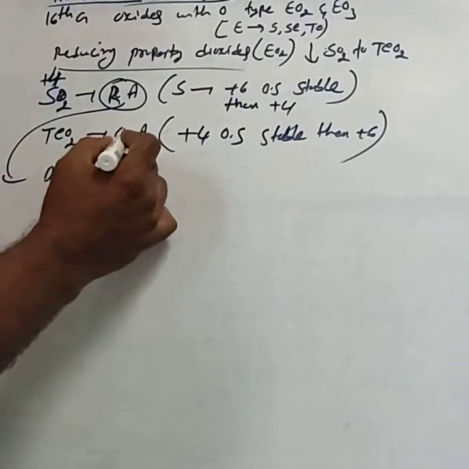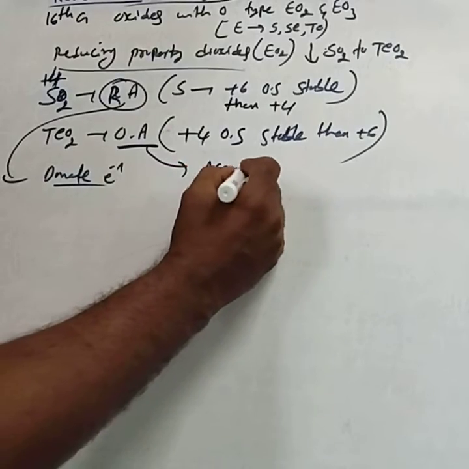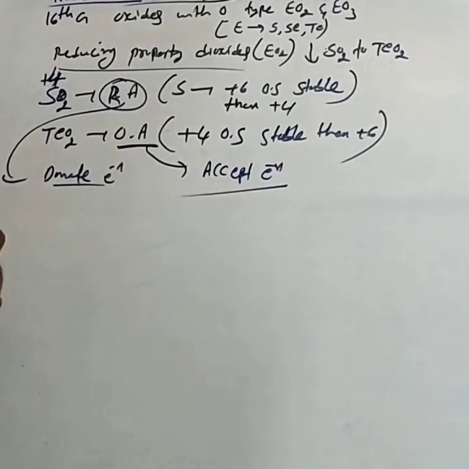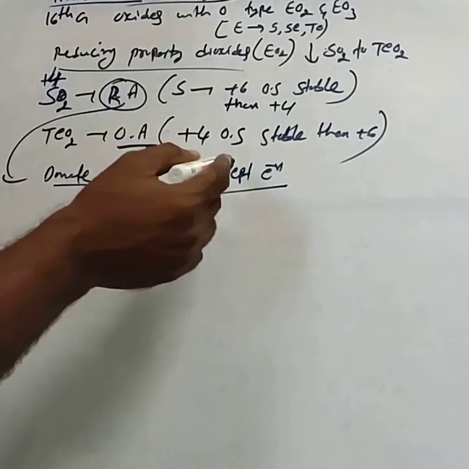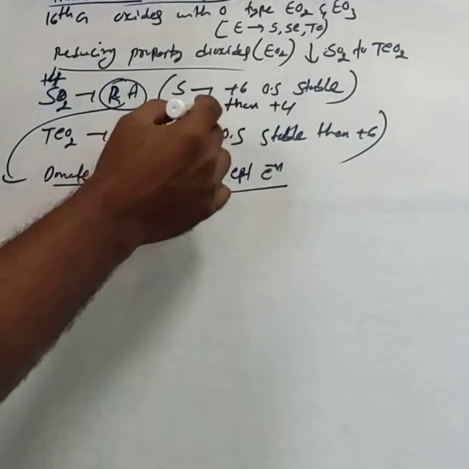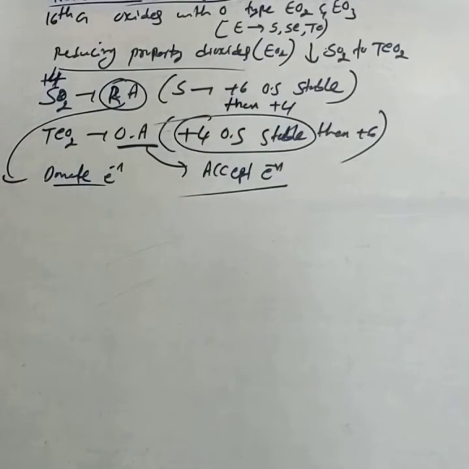Tellurium oxide is an oxidizing agent, meaning it accepts electrons, because +4 is more stable than +6 due to the inert pair effect.